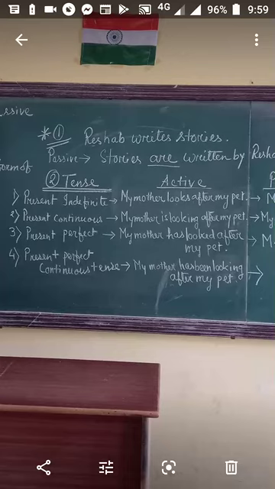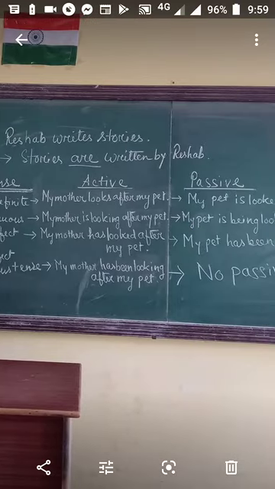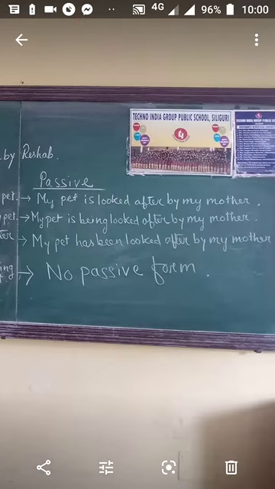Now see the third sentence in present perfect form. My mother has looked after my pet. Has looked after is in present perfect form. So what will be its passive pattern? My pet has been looked after by my mother.